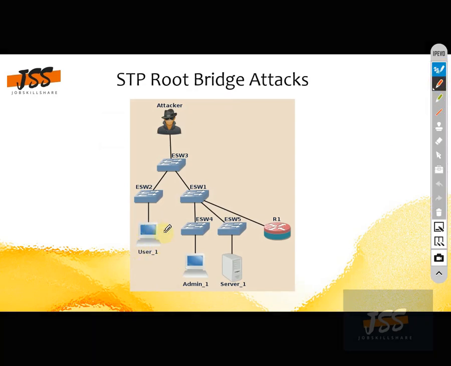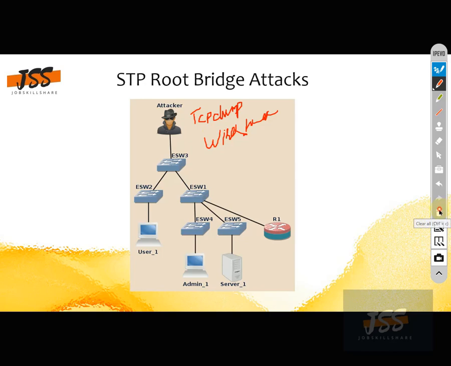For example, if this user wants to communicate with this user, and if this attacker becomes the root bridge, or the king of this network, all the traffic will go through this attacker. So the attacker can then install a tool like tcpdump or Wireshark. Once it is installed in its Linux or Ubuntu system, whatever communication goes across, he can sniff all that information. So this is the basic idea behind that attack.